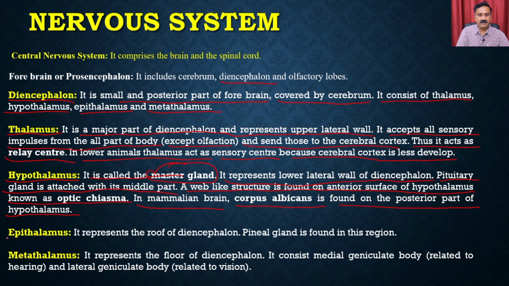Then we have the epithalamus. It represents the roof of the diencephalon, and the pineal gland is found in this particular region. So it is going to secrete different types of hormones. Then we have the metathalamus. It represents the floor of the diencephalon, and it consists of the medial geniculate body and the lateral geniculate body. So the metathalamus is actually related to vision.